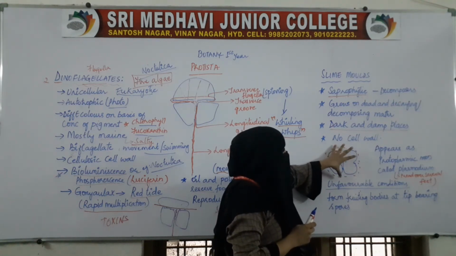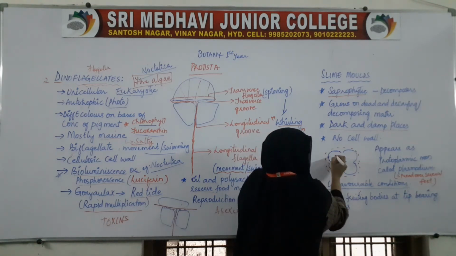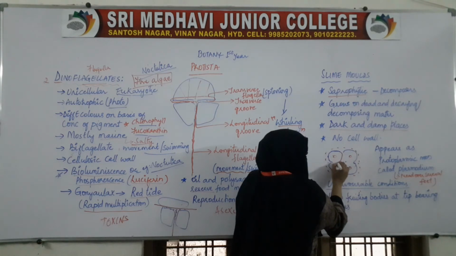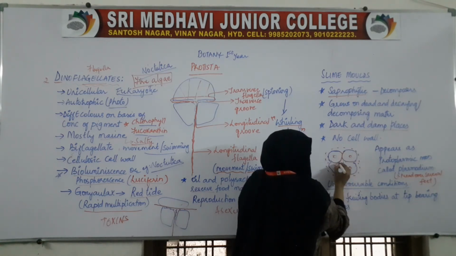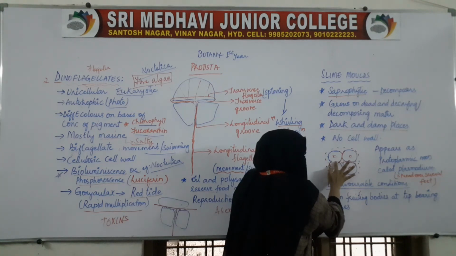What happens is that they appear as a multinucleated mass, because each cell had one nucleus. Now the boundaries have disappeared.